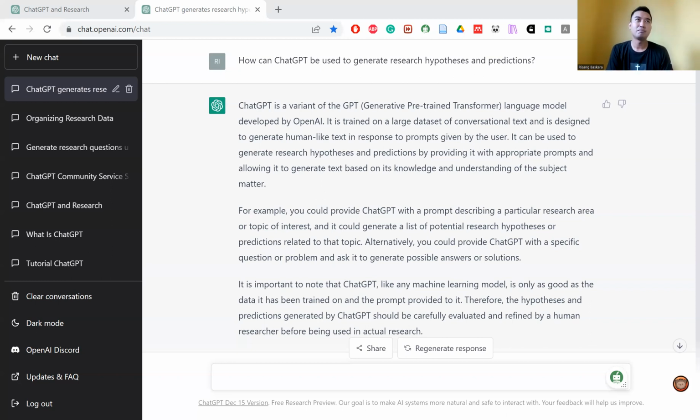So, in summary, ChatGPT can be a useful tool for generating research hypotheses and predictions. By providing a prompt or a question, you can generate a list of suggestions that can serve as a starting point for further exploration and refinement. It is important to ensure that the hypotheses and predictions are clear, concise, specific, and testable, and that they are based on evidence. We hope that you found this video helpful and that now you have a better understanding of how ChatGPT can be used to generate research hypotheses and predictions.